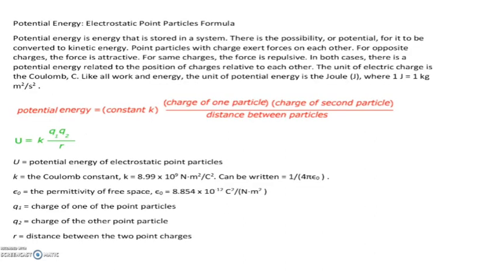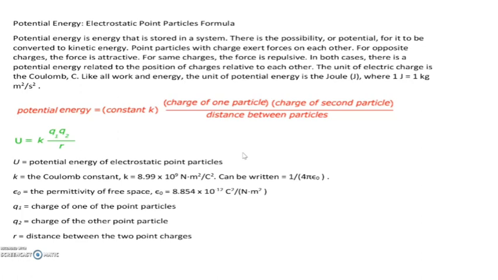Next, potential energy. Here we are talking from the perspective of electrostatics. So potential energy is equal to K times the charge of one particle times the charge of the second particle, divided by the distance between the particles.